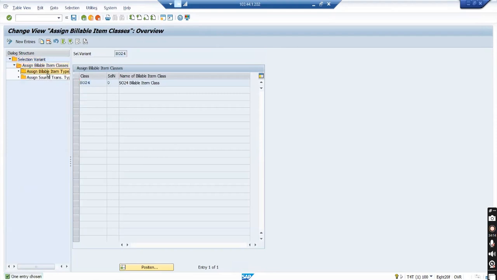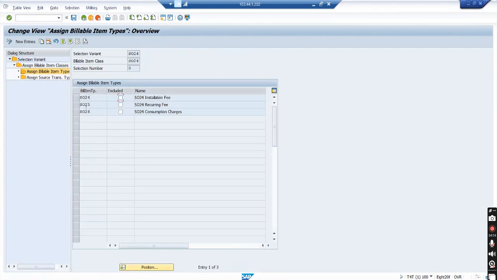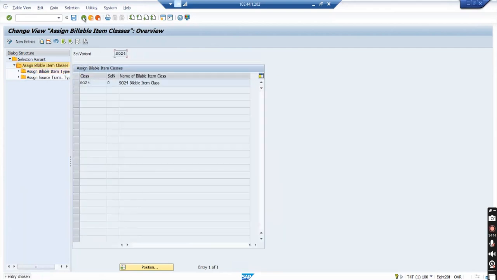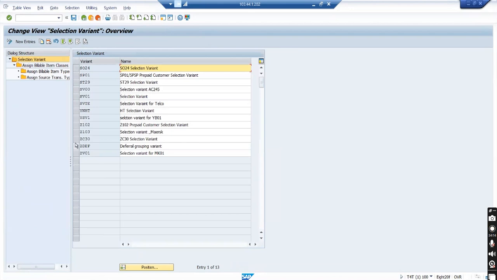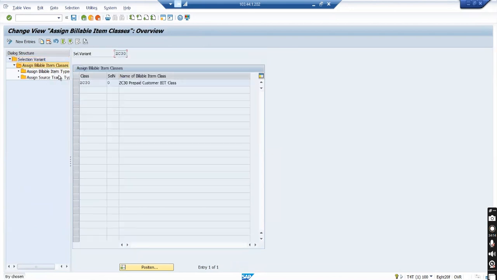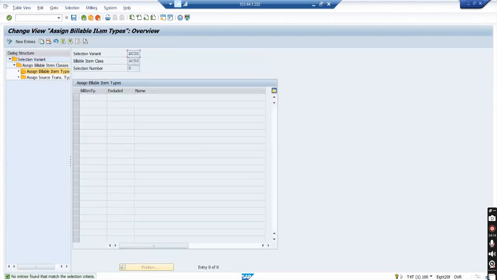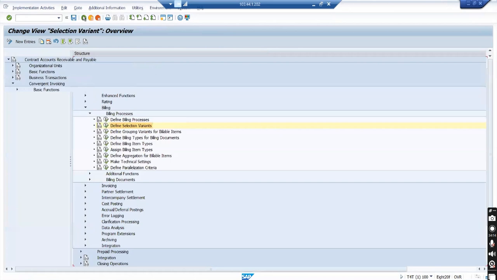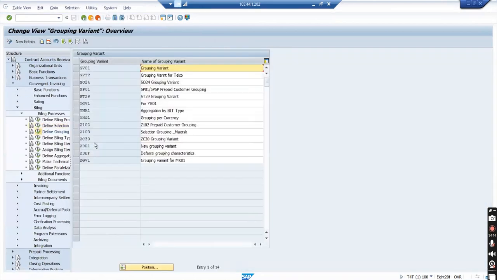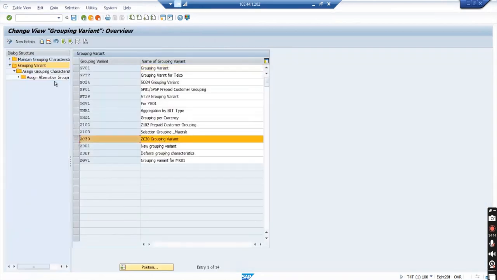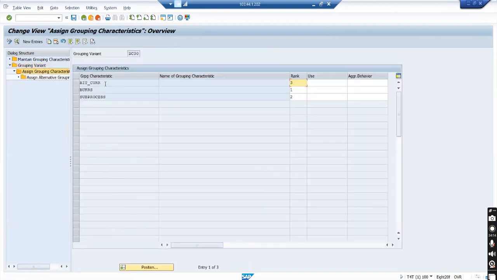SO24, SO24. Okay, here I configured the billing. That's fine. But in the ZC30 batch, here I did not configure and it worked. Against the bill class, I did not assign any bill types. That's fine. Grouping, ZC30, bill currency, bookers, sub process. So bookers sub process I did two here, bill currency three. That's fine. That will not cause any issue.